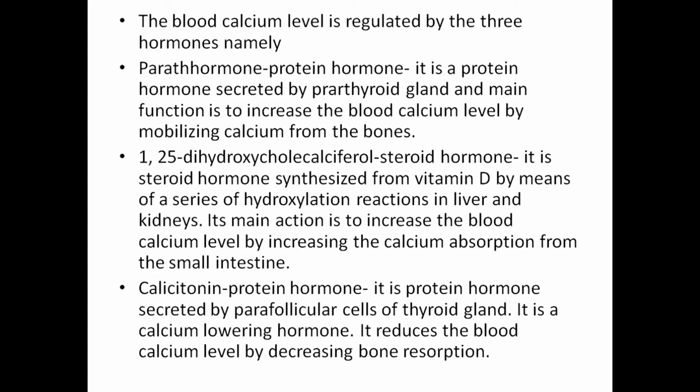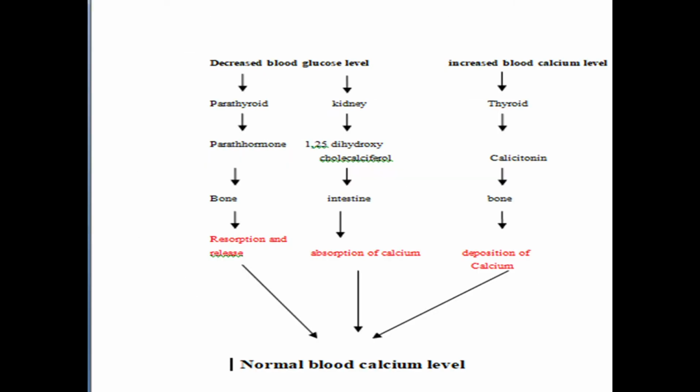The third one is calcitonin. It is a protein hormone secreted by the parafollicular cells of the thyroid gland. It is a calcium-lowering hormone. It reduces the blood calcium level by decreasing bone resorption. This is a pictorial representation of the body's mechanism when there is decreased blood calcium level, and sorry, it is not blood glucose, it is blood calcium, and increased blood calcium level.